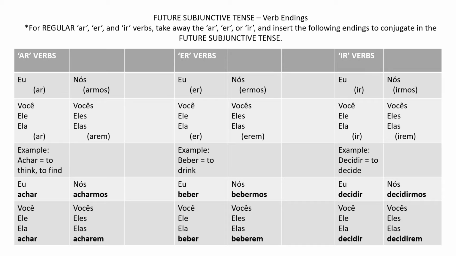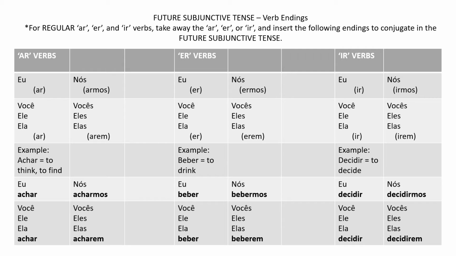So pretty simple. If you look at the pattern that's used here, for the AR verbs, you technically would cut the AR off the end of the verb, but for the eu and the você, ele, ela form, you add it back on. So basically, you're just using the full unconjugated verb. For the nós, you cut off the AR and add ARMOS. For the vocês, eles, elas, you cut off the AR and add AREM.